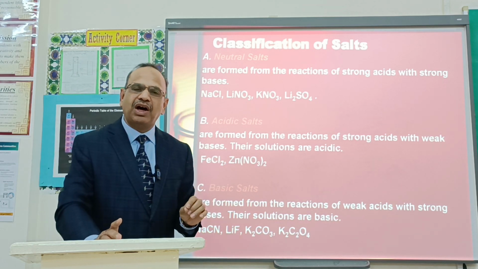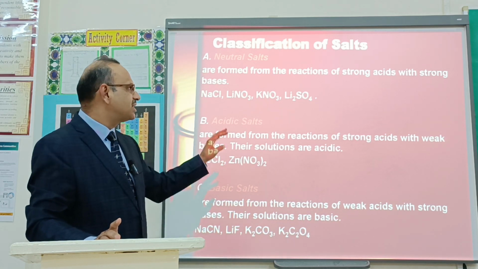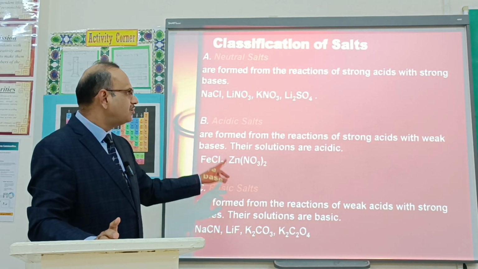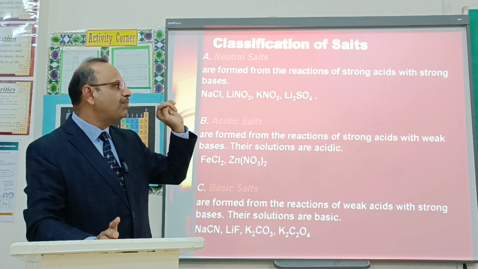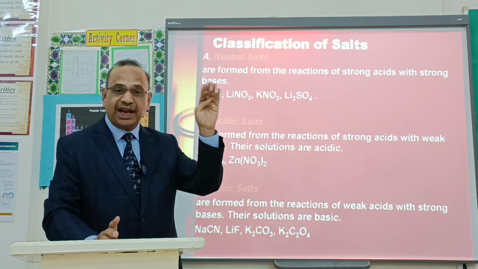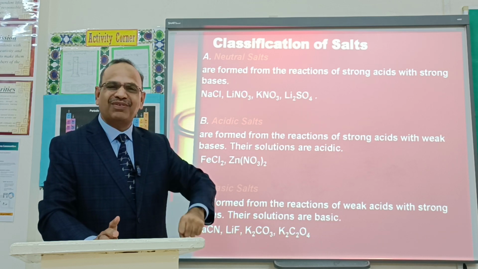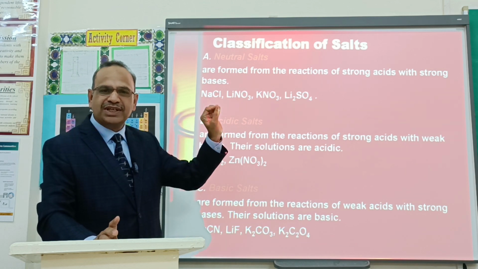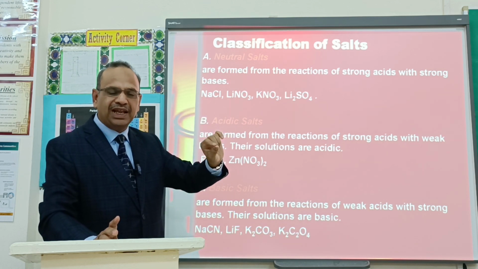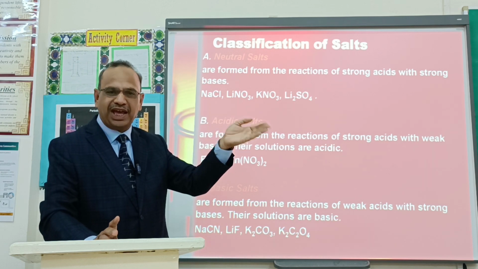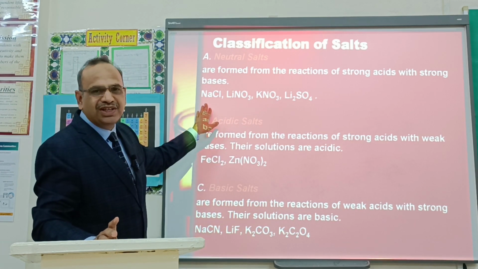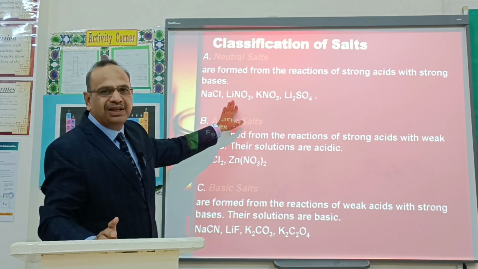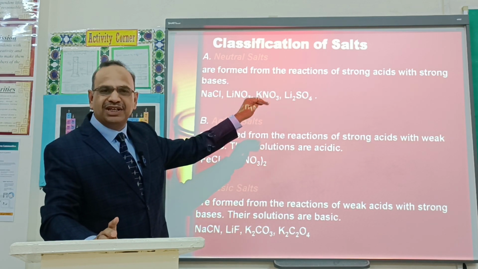Now, the salts are of different types. Salts can be neutral, acidic, or basic. Whenever salts are formed from the reaction of a strong acid and a strong base, neutral salts are formed. For example, sodium chloride: when a strong acid, hydrochloric acid, HCl, is allowed to react with a strong base, NaOH, sodium chloride is formed. So sodium chloride is a neutral salt. More examples are lithium nitrate, potassium nitrate, lithium sulfate.